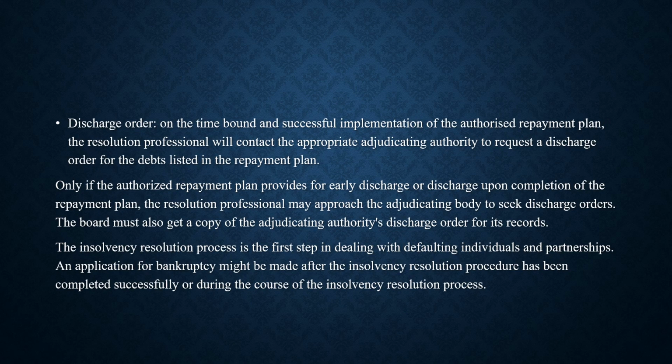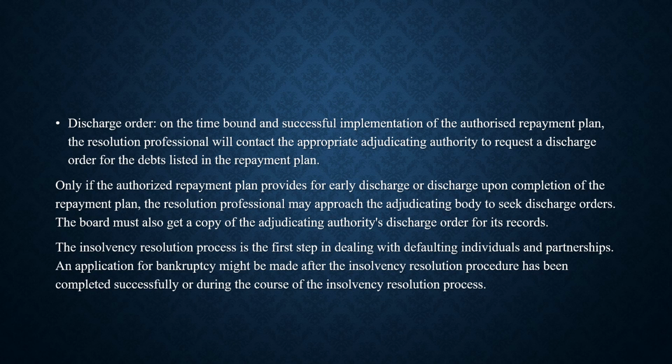Next, discharge order. On the time-bound and successful implementation of the authorized repayment plan, the resolution professional will contact the appropriate adjudicating authority to request a discharge order for the debt listed in the repayment plan.